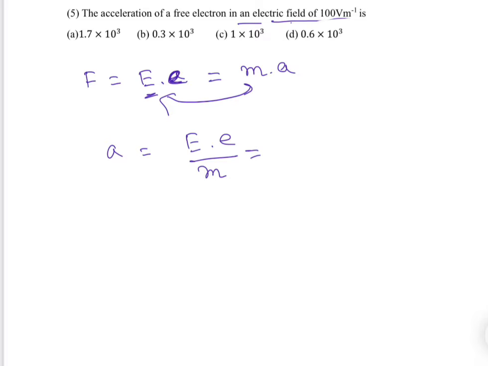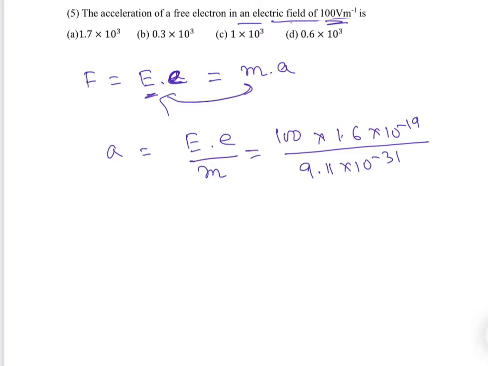Just putting the values here, 100, because we have 100 volt per meter, into electron charge, we know 10 to the minus 19, divided by electron mass. It is better to remember those things like electron mass, electron charge, Planck's constant, because they are helpful in many cases.